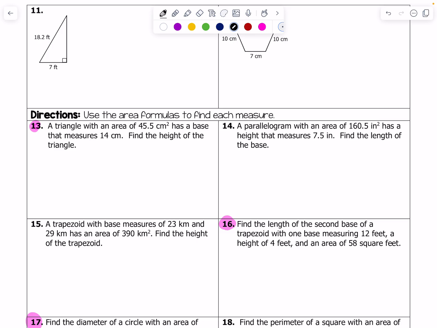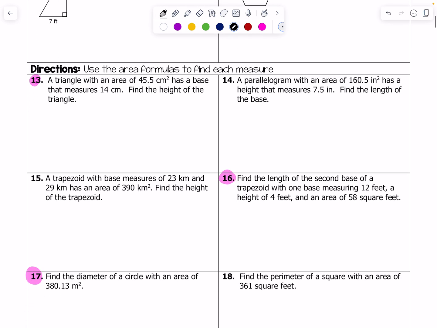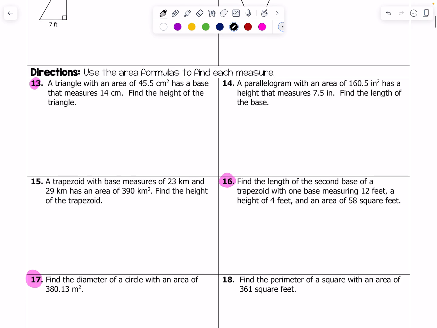Anyway, let's get started. So, on page 2, I'm going to start with question number 13. A triangle with an area of 45.5 centimeters squared has a base that measures 14 centimeters. Find the height of the triangle.